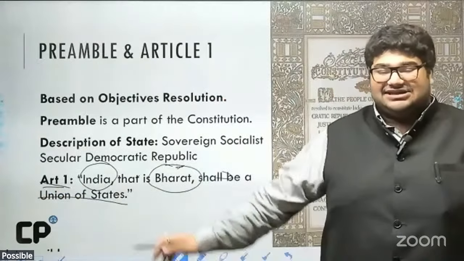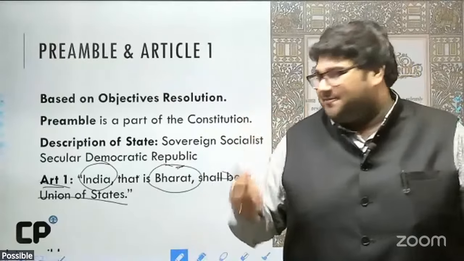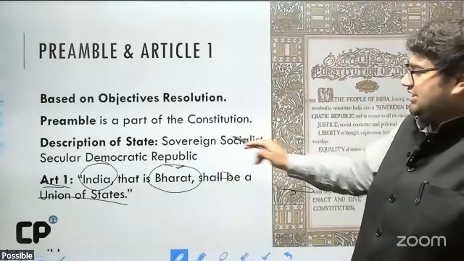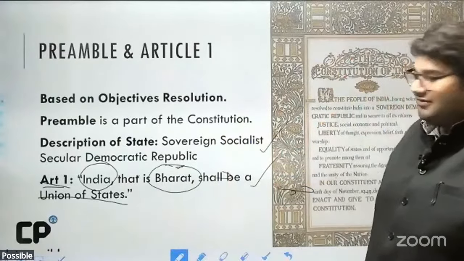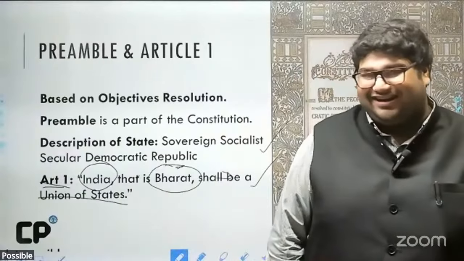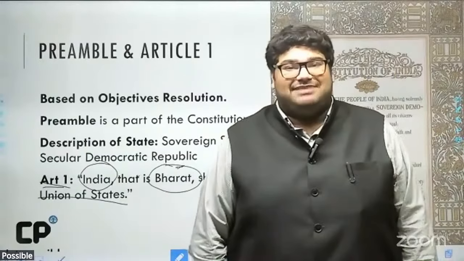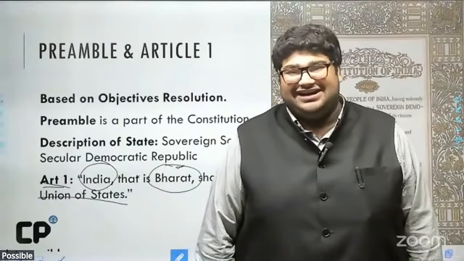That is the description of the country. So the country is described in two ways: a sovereign, socialist, secular, democratic republic, and a union of states. Remember, India is described as a quasi-federal country because it has many features of federalism, but it also has certain unitary tendencies.